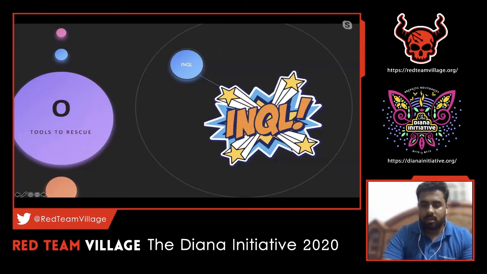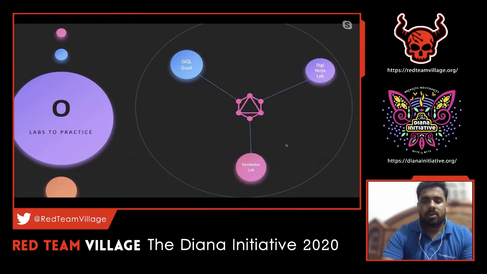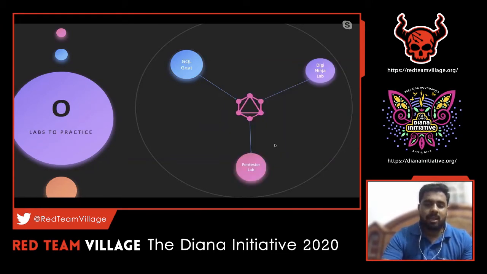We have seen three tools which will be useful for us, and there are certain vulnerable applications which will be really helpful. In this demo, I've been using GQL Goat, which is from Kave Systems. They have created GQL Goat, and it's an awesome project. This is a very good vulnerable application to practice GraphQL pen testing.